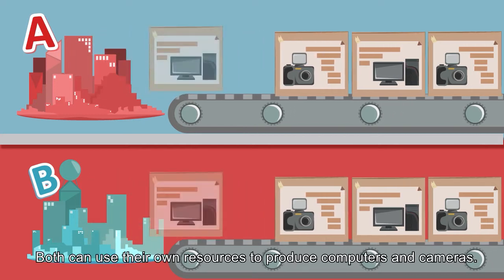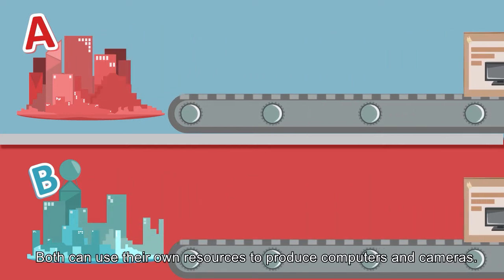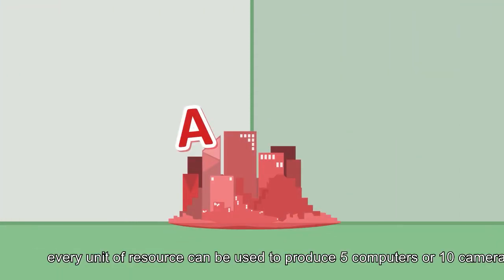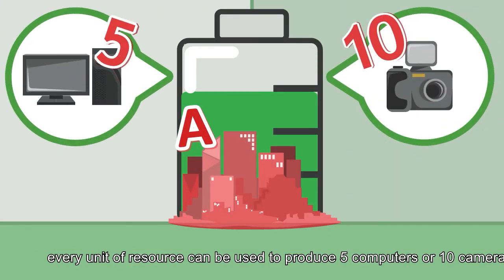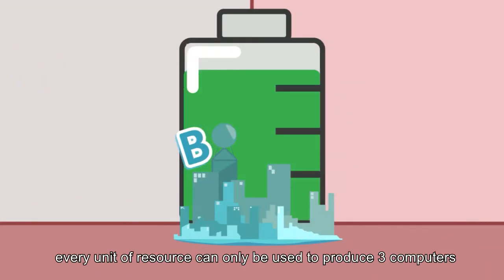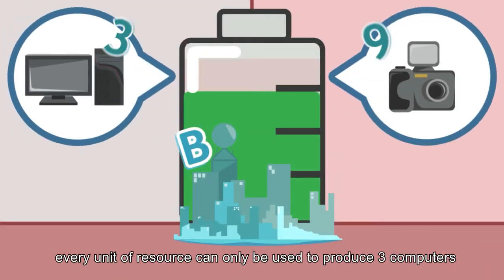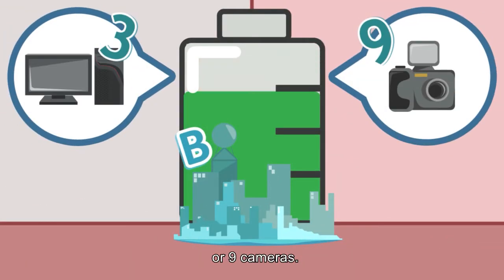Both can use their own resources to produce computers and cameras. In country A, every unit of resource can be used to produce 5 computers or 10 cameras, while in country B, every unit of resource can only be used to produce 3 computers or 9 cameras.